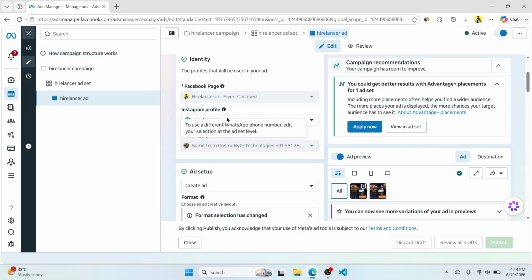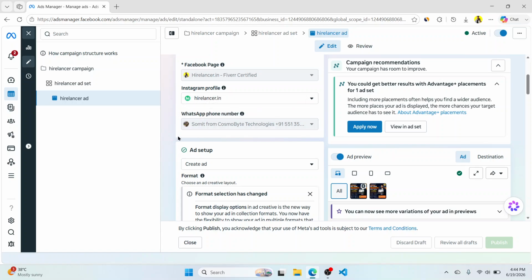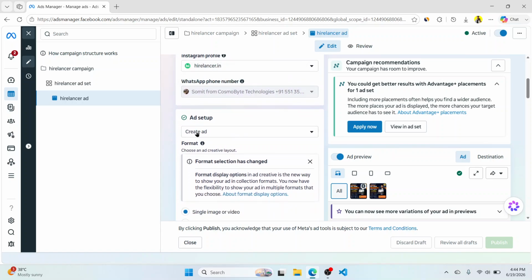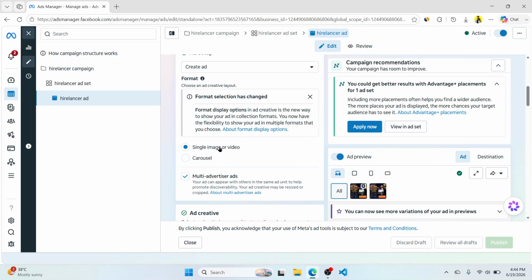I checked Instagram traffic and Facebook traffic. Both are now getting identical results, and Instagram is already trending, so you can't skip Instagram right now. Okay, you can't just skip it. This is the WhatsApp number. It's already selected. So you have to select single image or carousel.